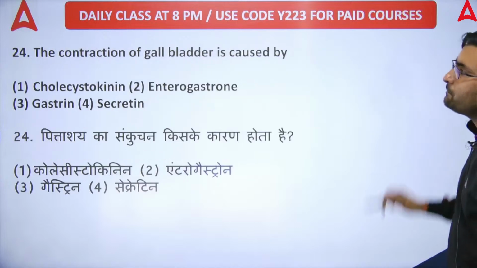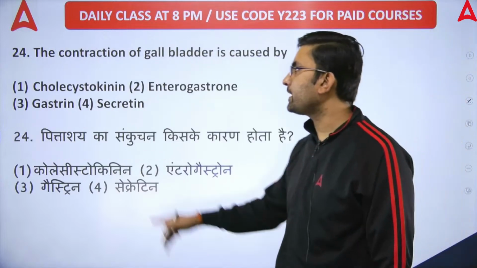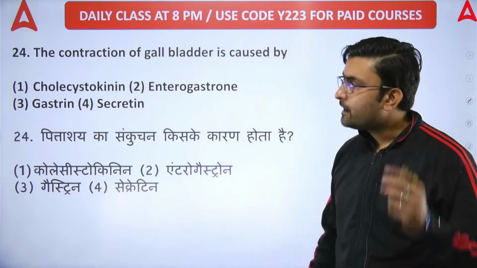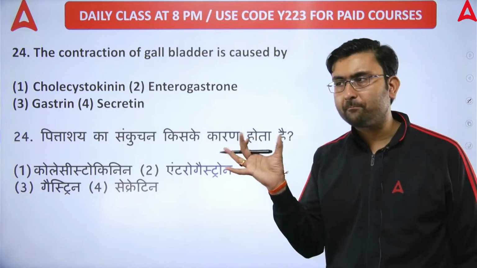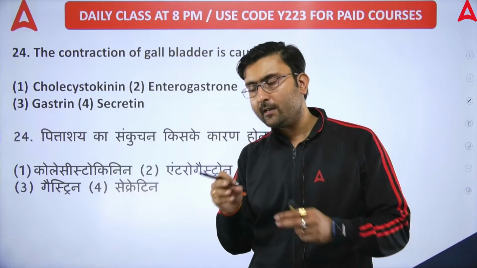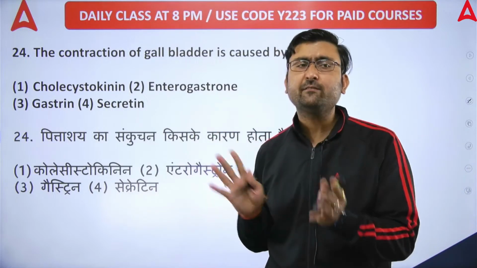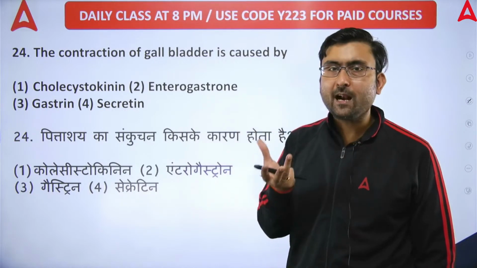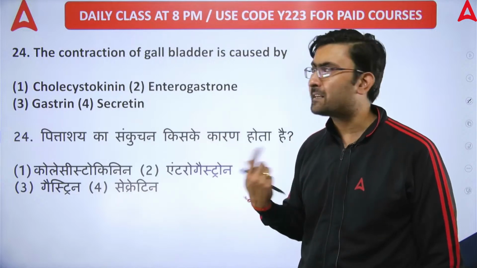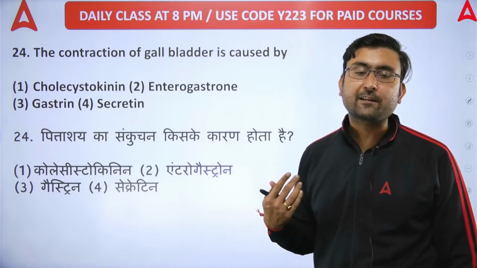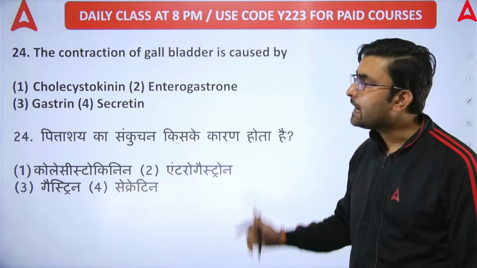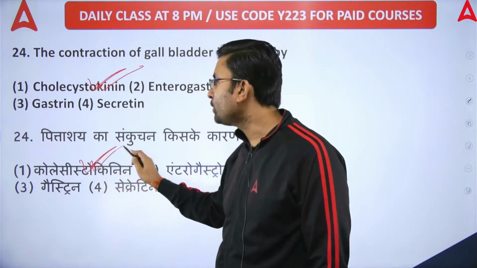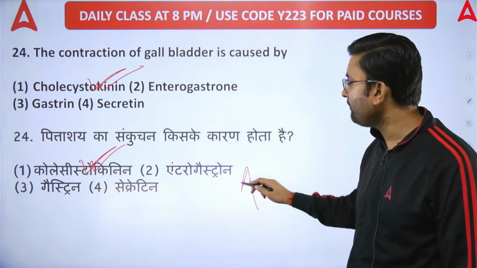अगला सवाल क्वेश्चन नंबर 24. Contraction of gallbladder is caused by cholecystokinin, enterogastrone, gastrin या secretin. Contraction of gallbladder, पित्ताशय की संकुचन, because left hepatic duct, right hepatic duct of liver secretes bile but in small amount. Majority of the bile is stored in gallbladder, जिसे हम पित्ताशय कहते हैं. Now when the gallbladder will start releasing the bile in maximum amount, it is done under the action of which hormone? That is the question, and the correct answer is cholecystokinin, pancreozymin, which is secreted from the duodenal part of small intestine. Option number A will be the right answer.